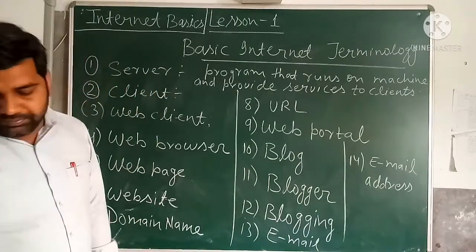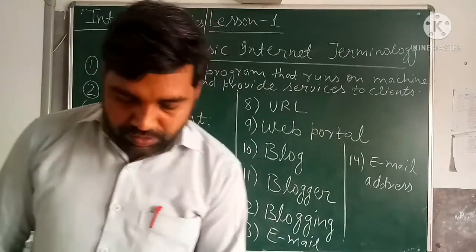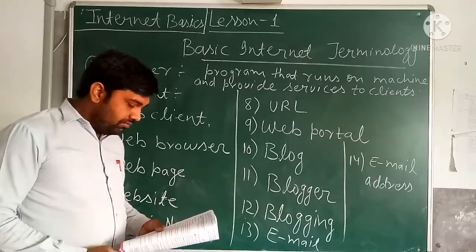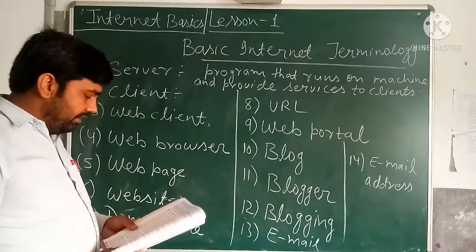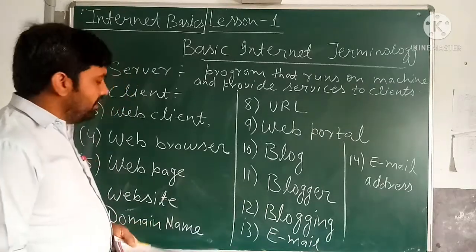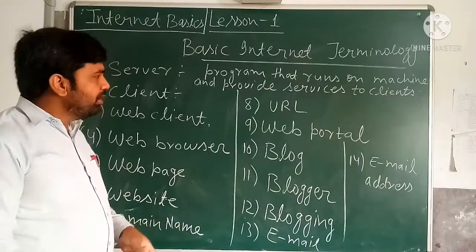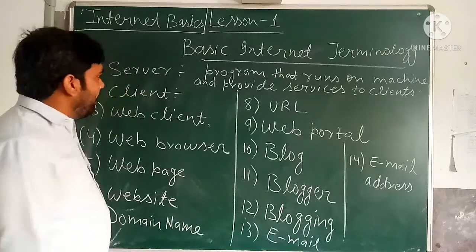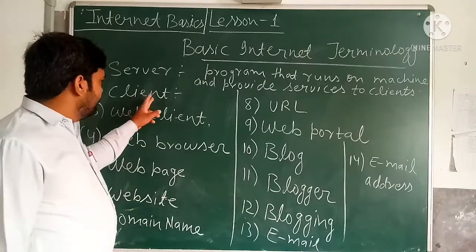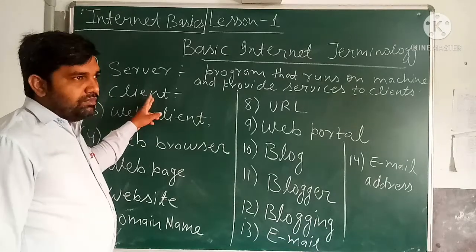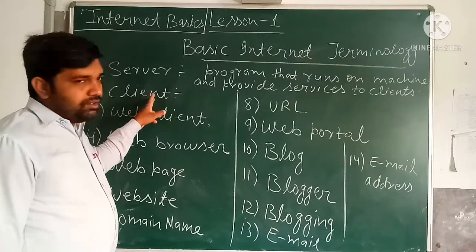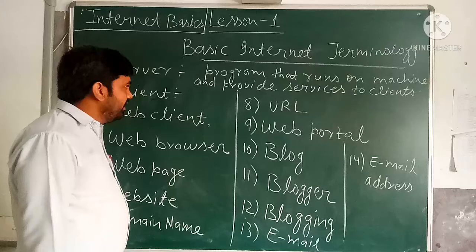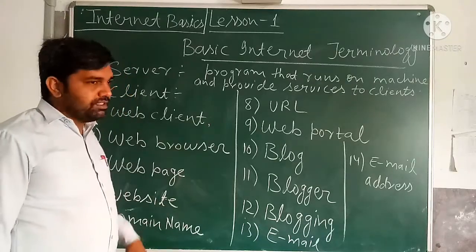Next is the client. Client is also a machine, which is also a computer. So the client is a computer system, and this client uses a network to access information from the server, to access a service at a remote place. Remote place means, suppose a server is at a far place. If we want to access any information, with the help of the client, the mobile or laptop, we send the request by using the client's browser. With the help of that, we send the request to access the information from the server.